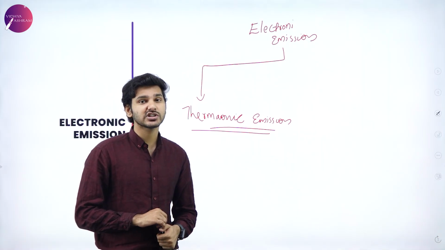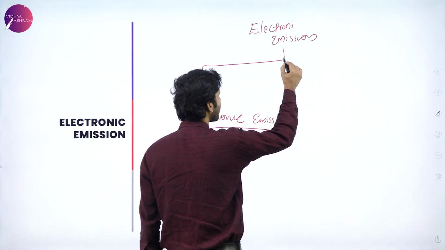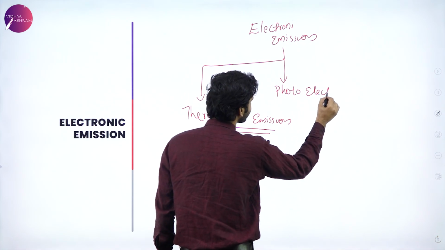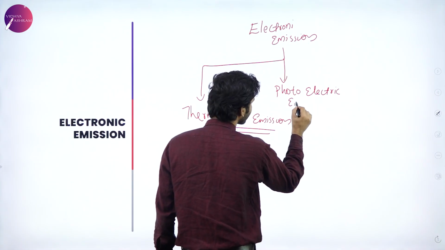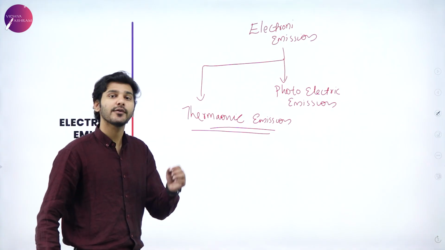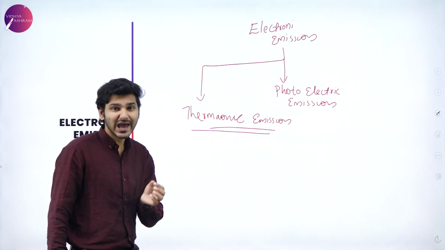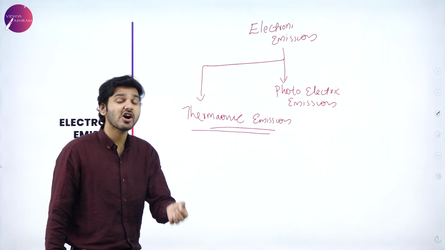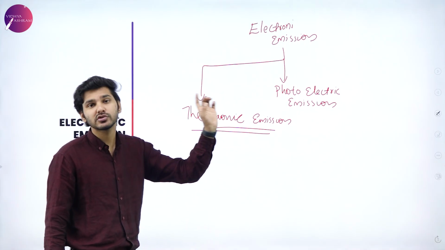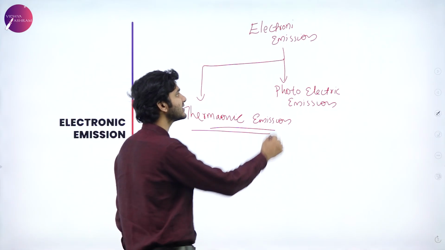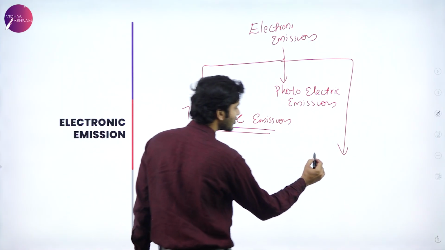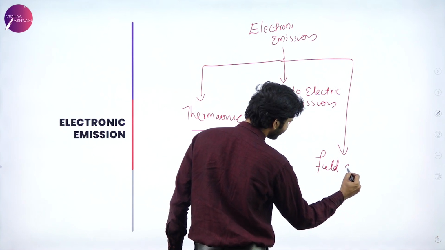The next form of emission is very simple, what we just learned, and that is the photoelectric effect. Here in this particular case, it is photoelectric emission. So when light of suitable frequency falls on a metal surface, an electron is emitted, and that is known as photoelectric emission. And finally, there is one more thing you can actually use, and that is known as field emission. So what exactly is field emission?